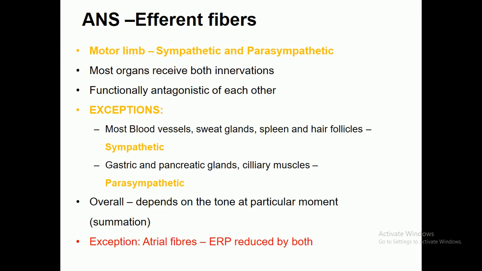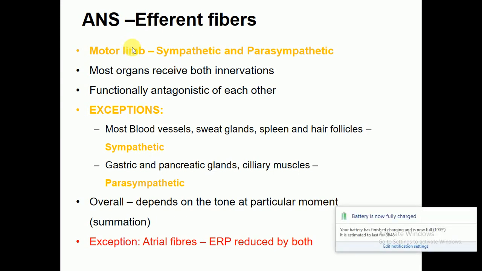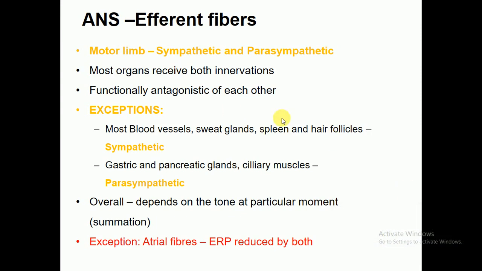So this is the sensory division. In simple words, this is the motor division. When it starts with capital letter E, it means this is the motor division. When it starts with capital letter A, in simple words, you can say this is the sensory division. Motor limb.